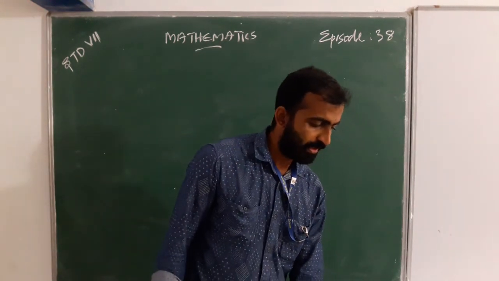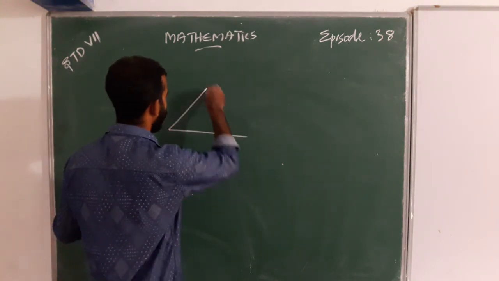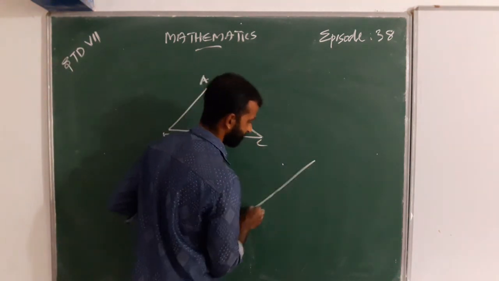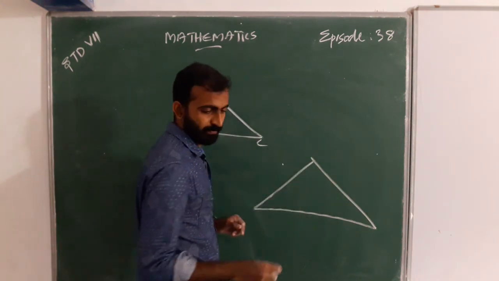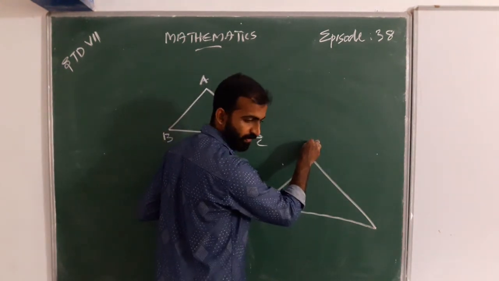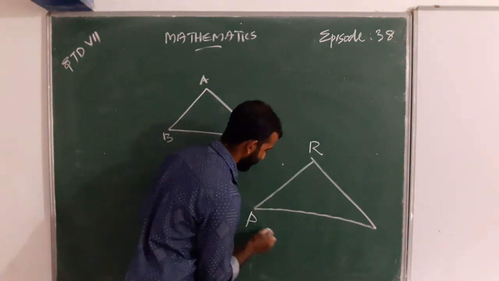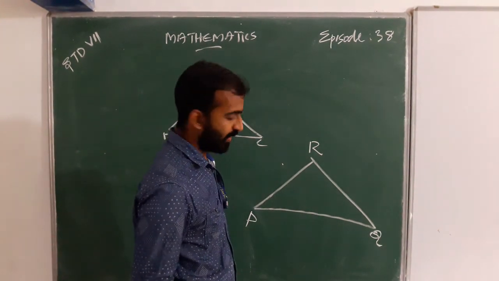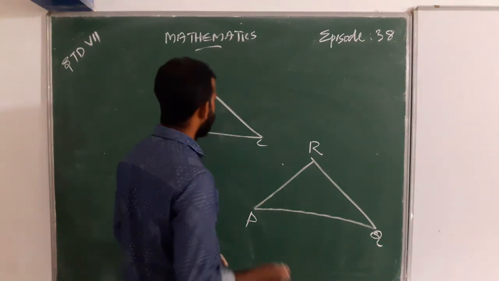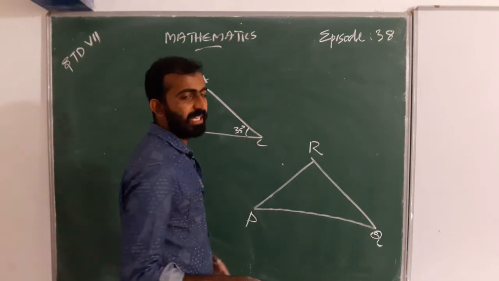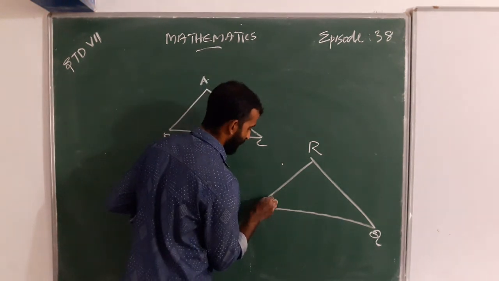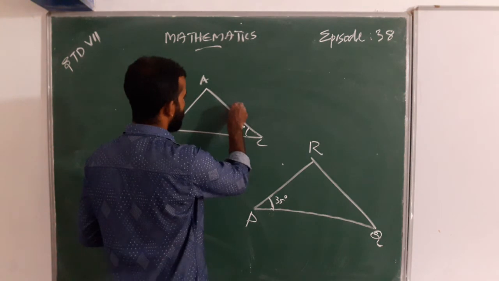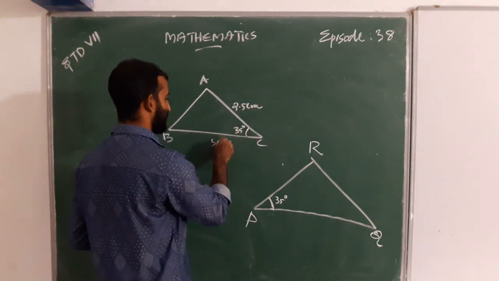second question is, triangle ABC, triangle PQR, and this is 35 degree and this is also 35 degree, and this is 2.5 centimeter, this is 3 centimeter.